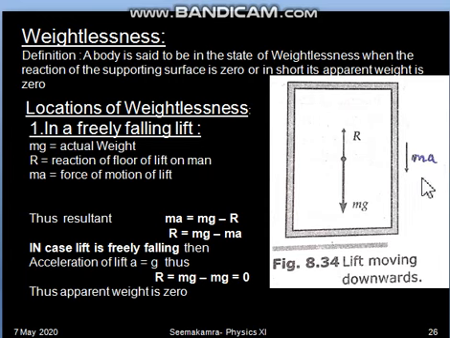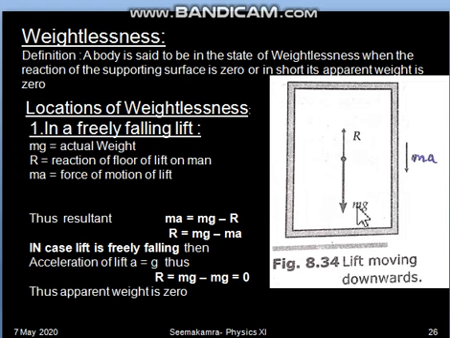Now this force of motion is the resultant of whatever forces are present in the situation. So ma is the resultant of the other two forces, that means R and mg, and we can make an equation relating the three forces. How will this equation be prepared? Whenever two vectors or forces are in opposite directions, then to get the net answer we have to subtract them.